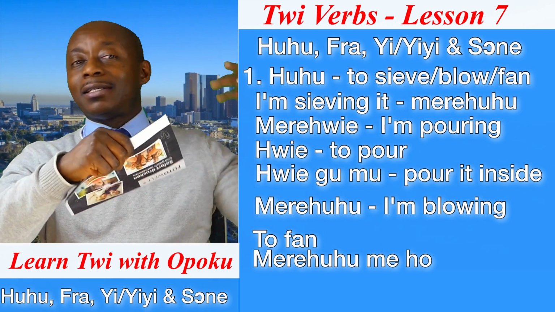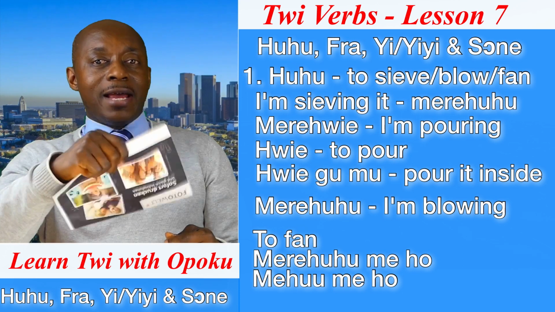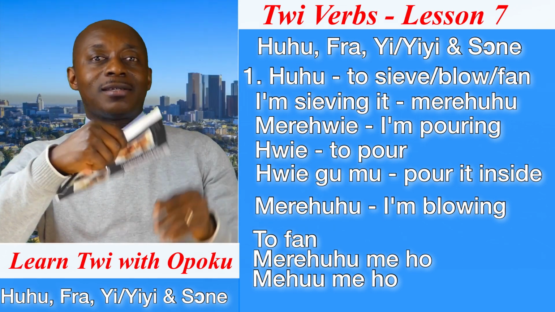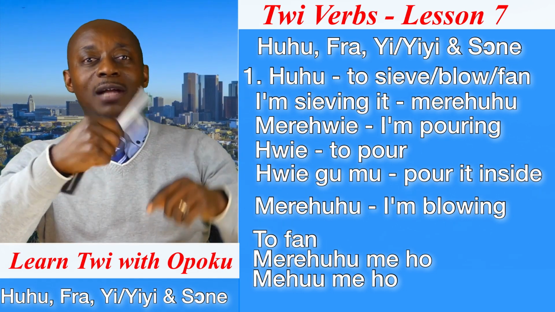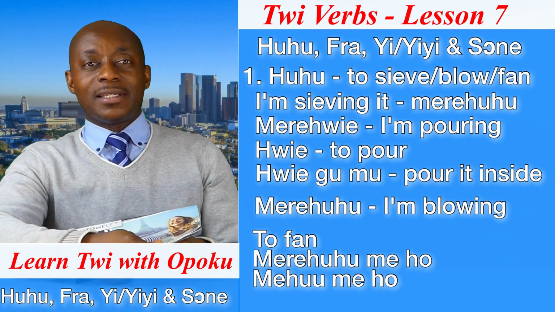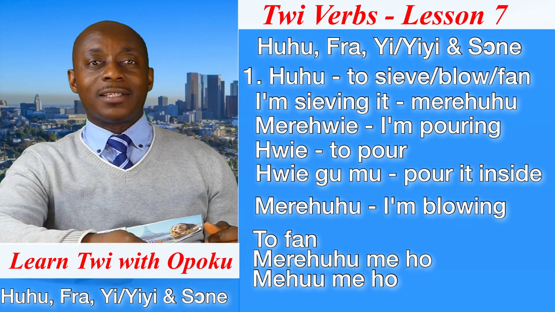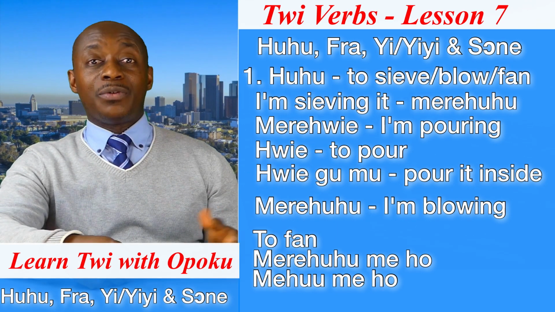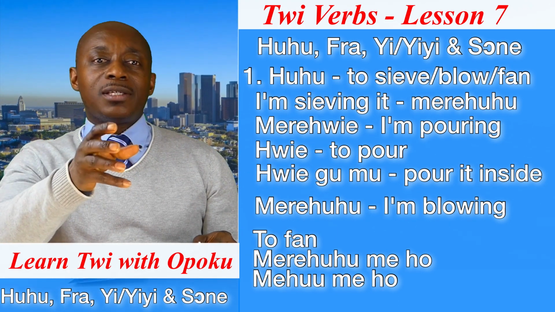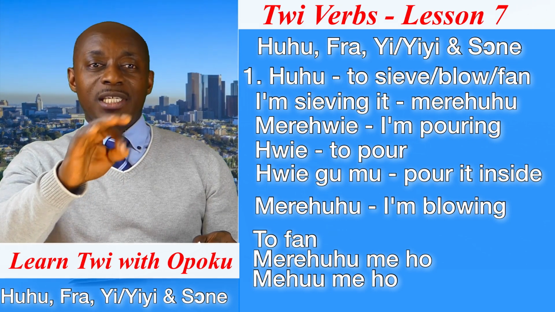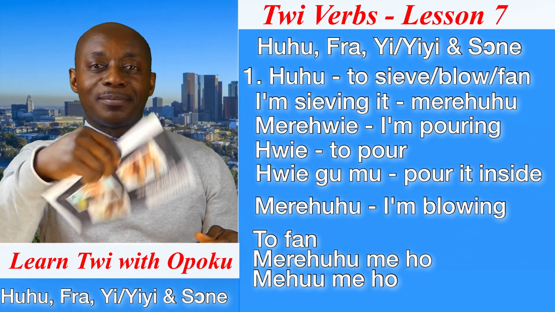In the past tense, I will say me hu me ho. If you want to learn much about the Twi tenses, I will put the link in the description so that you can refer to it. I have done a thorough lesson on that. Good. So we have huhu, which means to sift or to sieve, to blow or to fan.